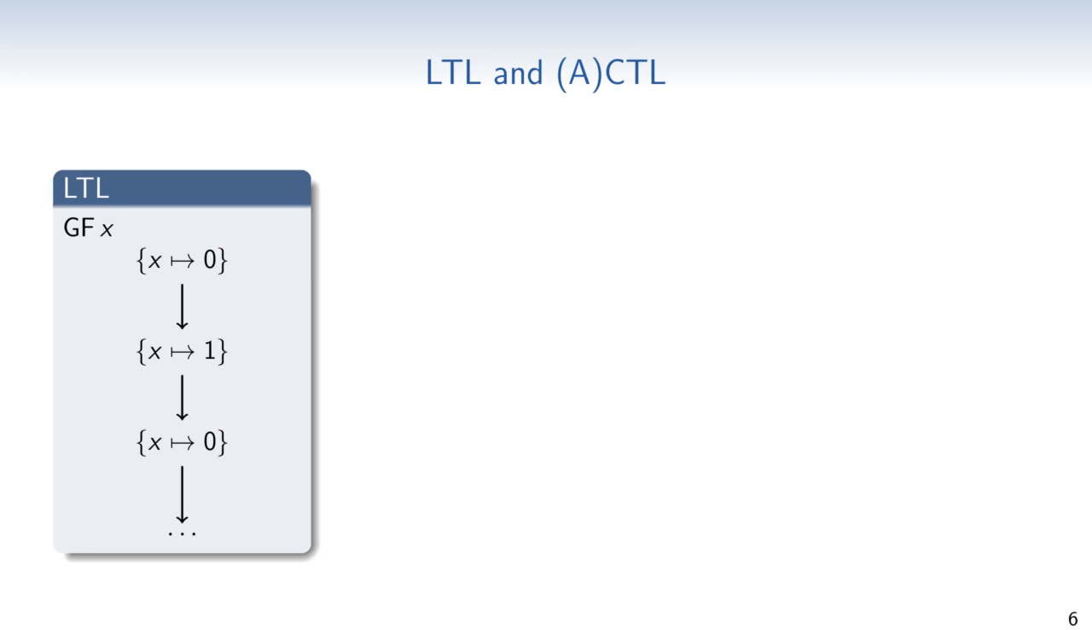For example, globally finally x states that globally, for every point in time, it is the case that at some point in the future, meaning finally, the variable x will have a true value. This is the same as saying that infinitely often x is true.